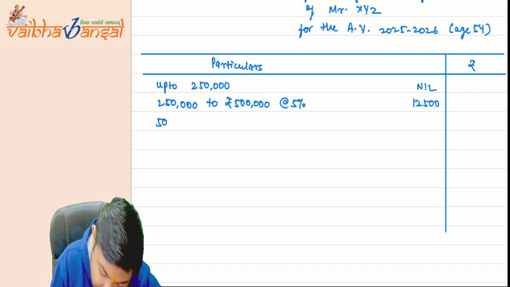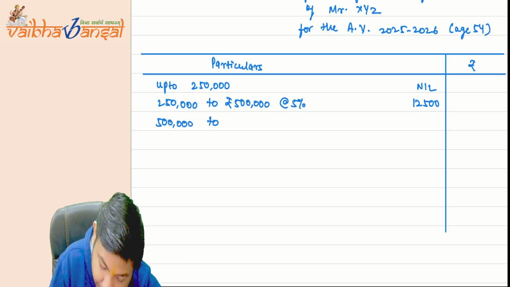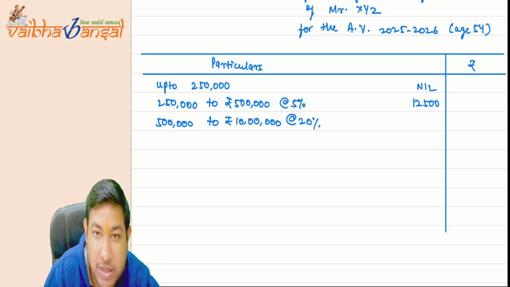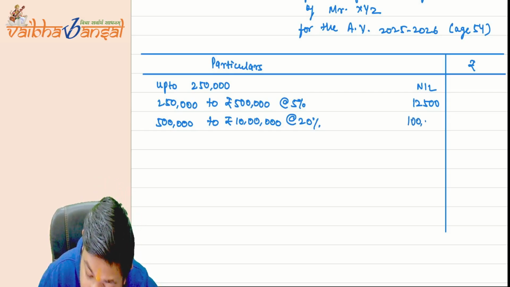Then 5 lakh to rupees 10 lakhs at the rate of 20%. So it is 5 lakh multiplied by 20%, which comes to 1 lakh rupees.